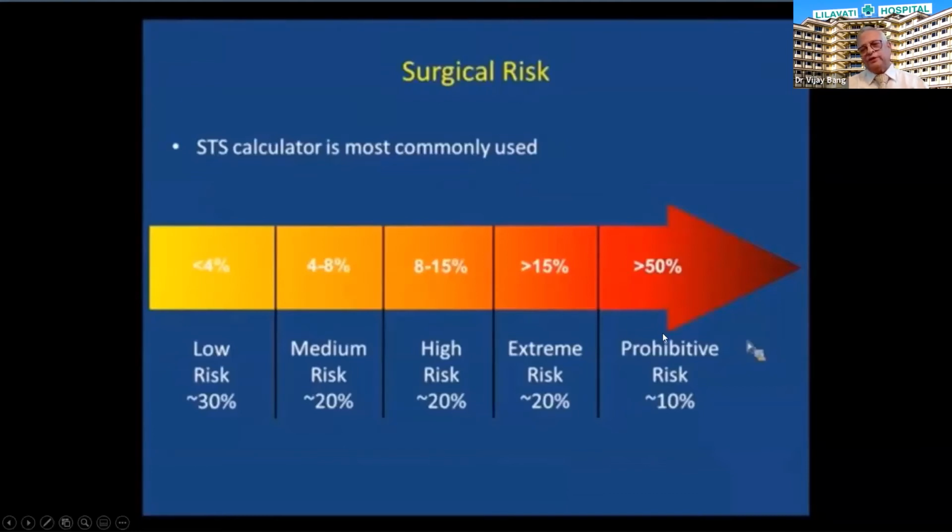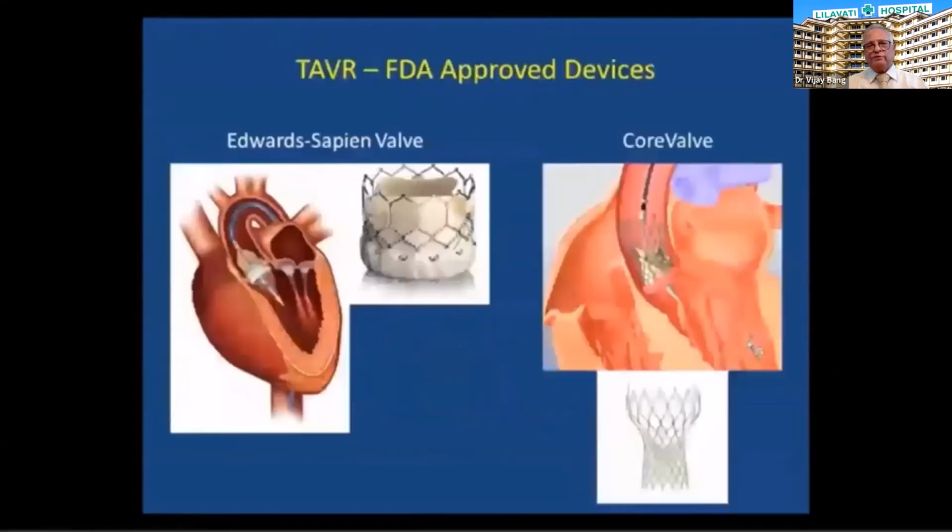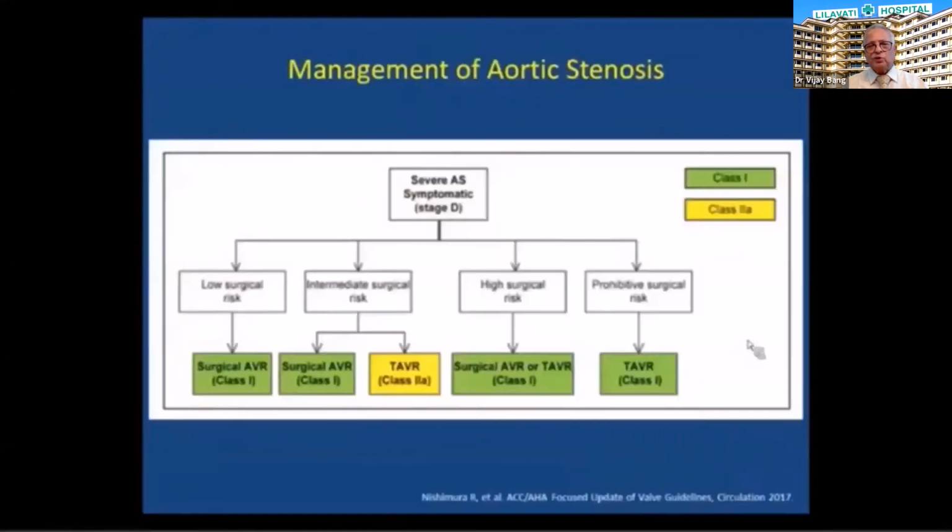But if you have a prohibitive risk for surgery, surgical AVR, or extreme risk, these patients will go for TAVI. Two TAVI valves which are very popular at the moment, the CoreValve and the Sapien valve, are being used all over the world. But India also has a MY valve, which is also very popular in India and also in European countries. Now, a new algorithm has been proposed by ACC, AHA, and ESC for the management of aortic valve disease, particularly in the era of TAVI.